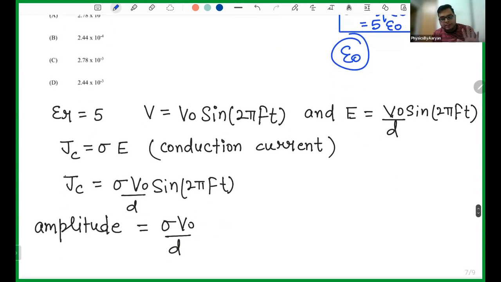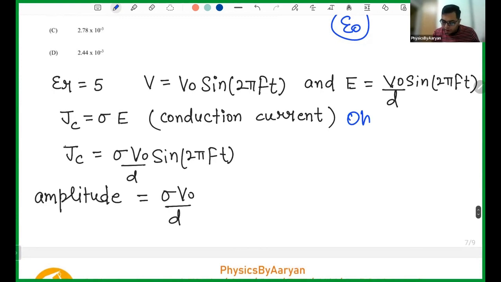So the conduction current is very simple. You remember Ohm's law in electricity? Ohm's law in current electricity says that J conduction is equal to sigma times the electric field. So whenever someone asks what is the conduction current, you say J equals sigma E. Sigma E is the conduction current density.